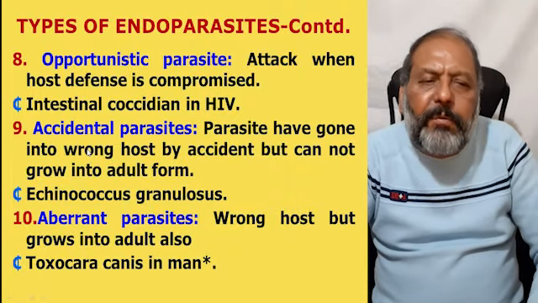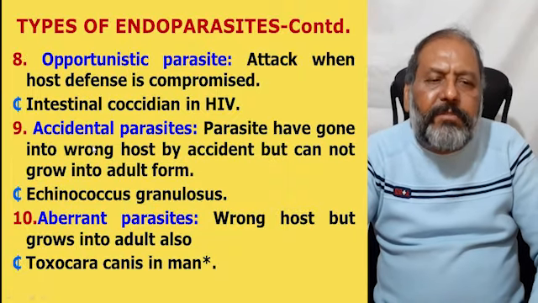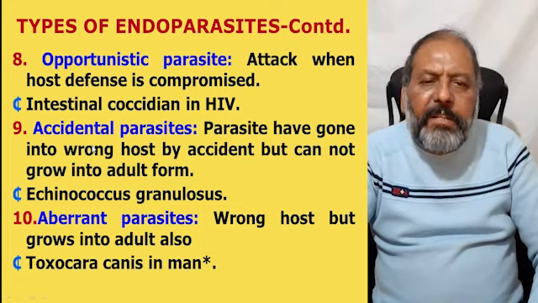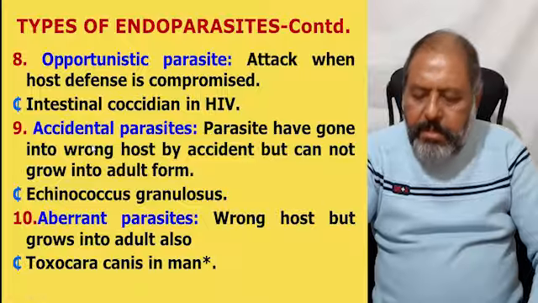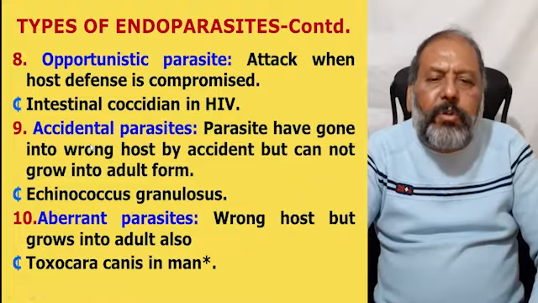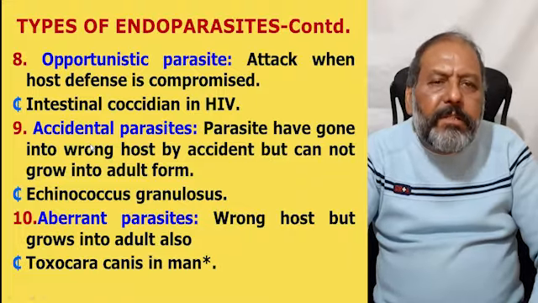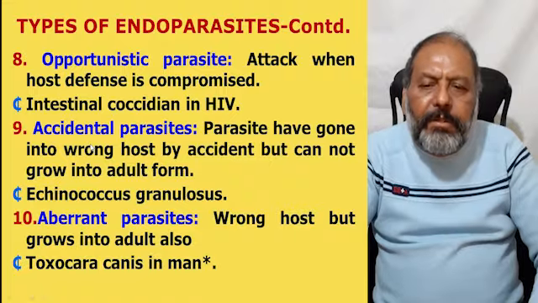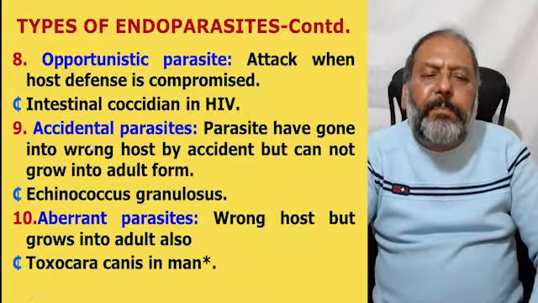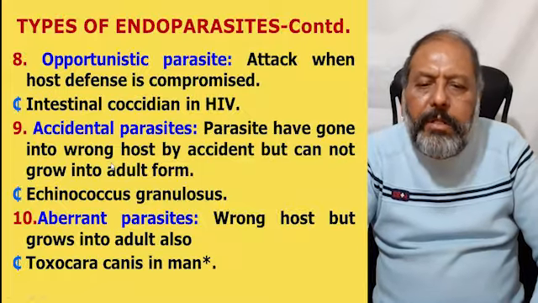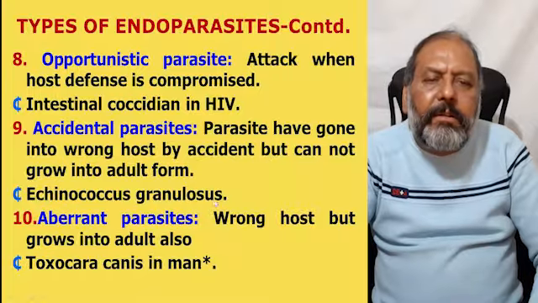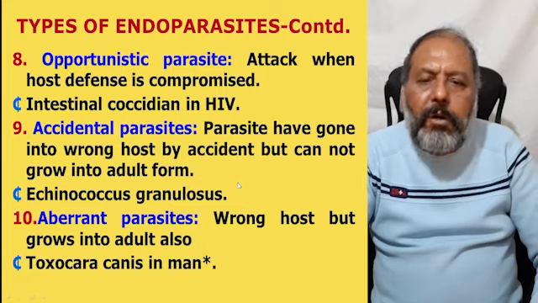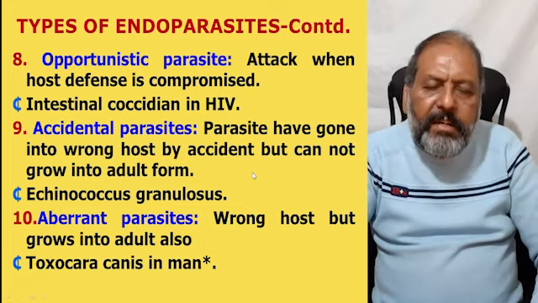Number eight is opportunistic parasite. These attack when the host defense of the person is compromised, meaning the host is immunocompromised, as one can see in the case of intestinal coccidiosis in HIV infection. Number nine, accidental parasites. The parasites have gone into the wrong host by accident, but they are not able to grow into the adult form because it is not their true and definitive host.